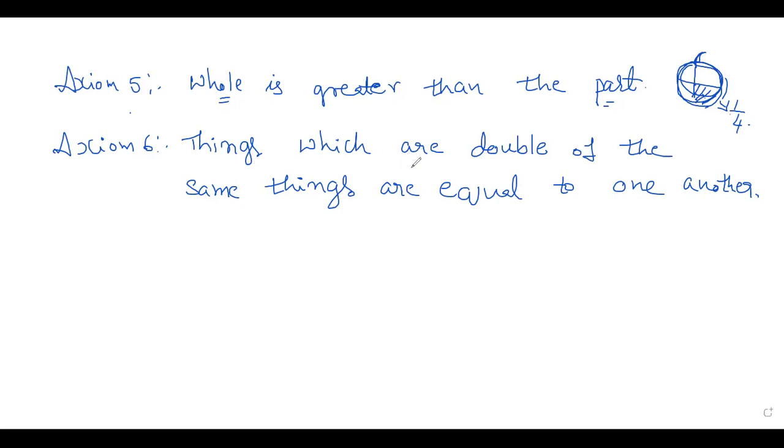Things which are double of the same thing. For example, take three things here, A, B, C. A is equal to rupees 10. So B is equal to the things which are double of the same thing. For example, I have taken B and C. They are asking to double it. So how do you double?